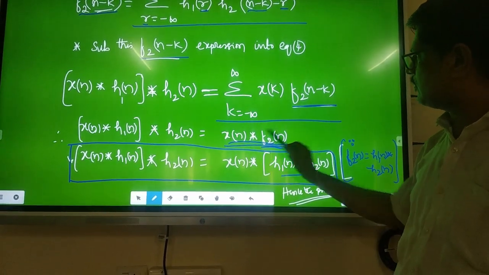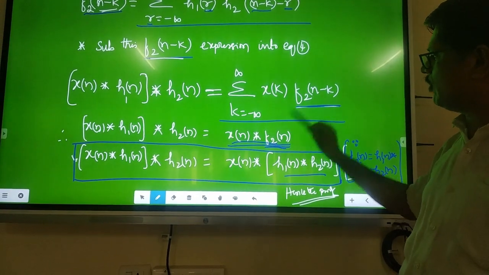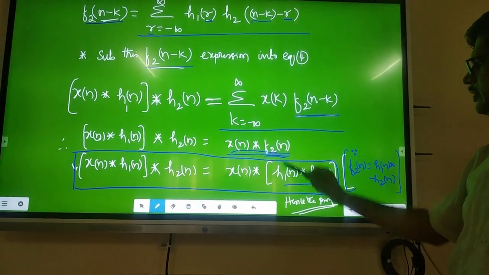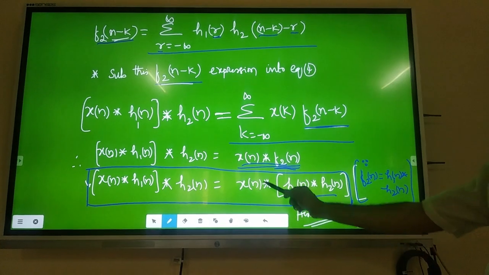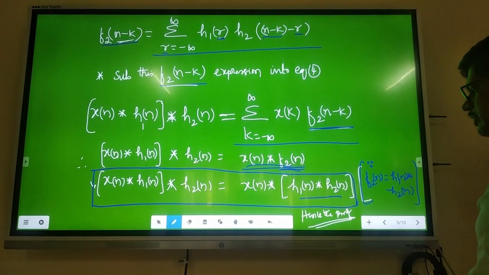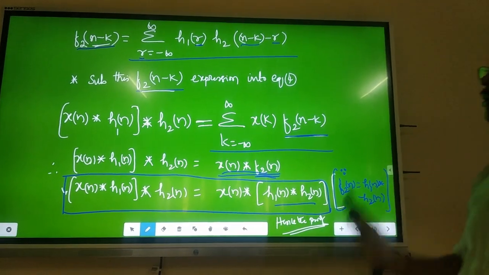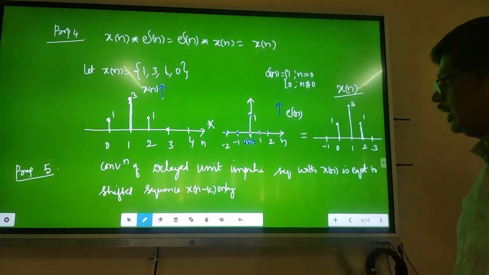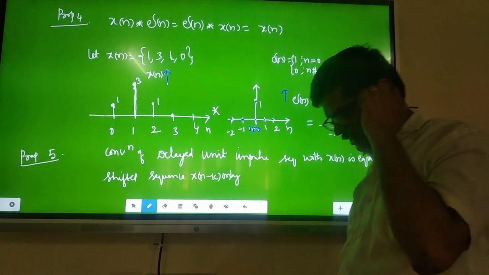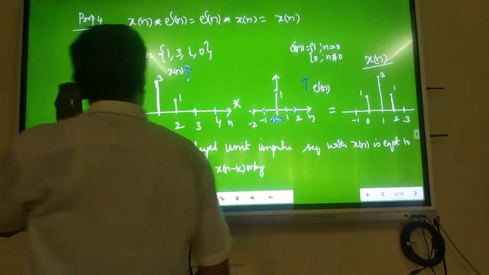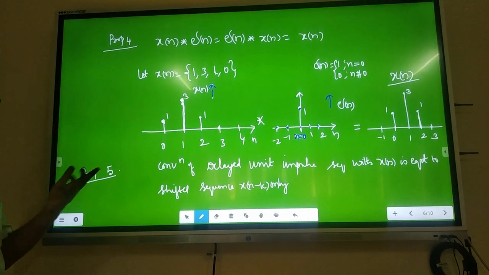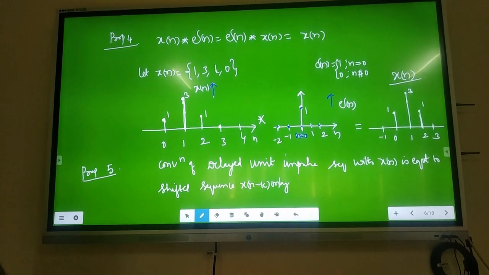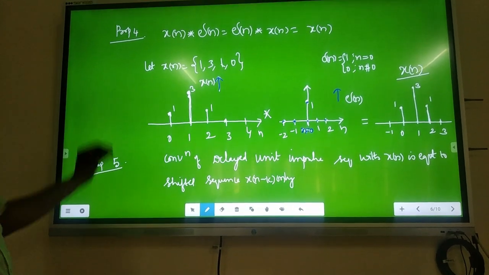Therefore, this is the standard equation for x of n convolved with f2 of n. Then the f2 of n is nothing but h1n convolved with h2n. Therefore, LHS is equal to RHS. Hence the proof. This is how this property is very, very useful in analyzing three signals, which is there in my signal processing. In my project, I always have to analyze only three signals or more than three signals. Next, the fourth property is very, very simple.